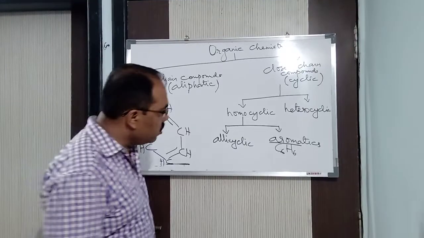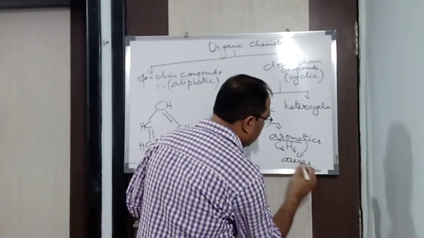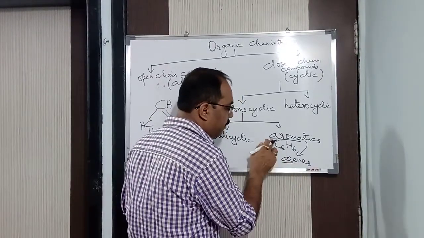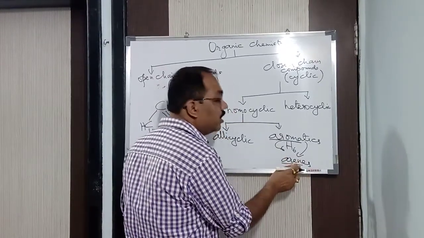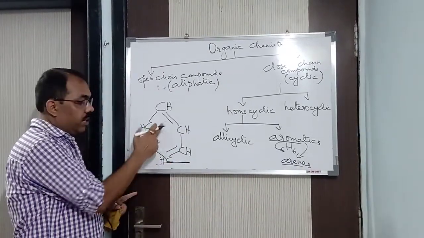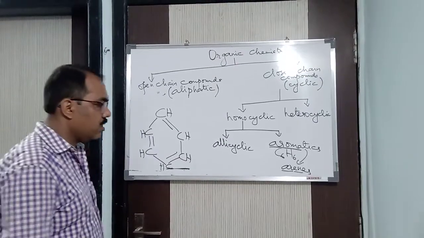It is also called arenes. As I said, it is made of 2 words. Arenes: AR means aromatic, and ENE, double bond. See here, we are having double bond. So hence, for that purpose, it is also called arenes. Clear?